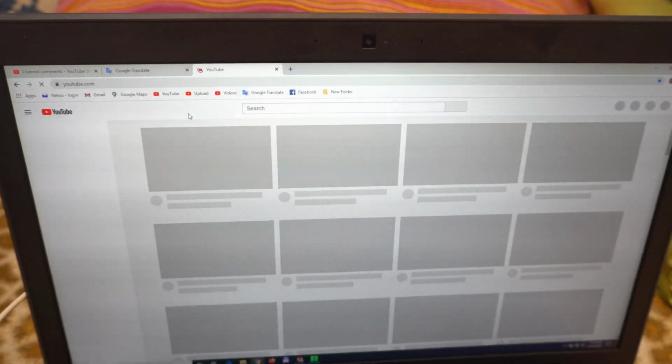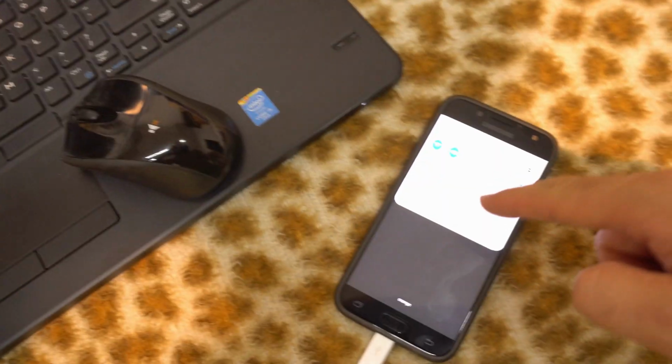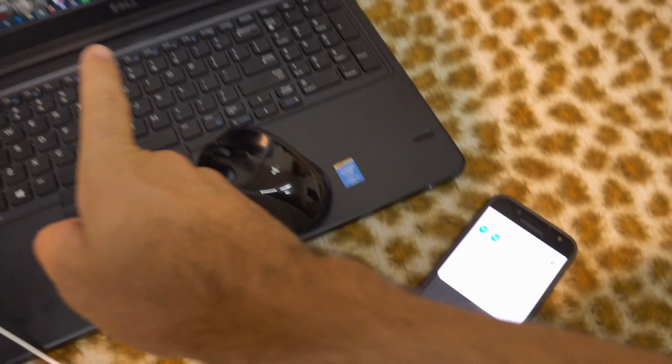Yes, it's working. Okay, so just enable the USB tethering on the smartphone and you should send the Wi-Fi from the phone to the laptop.